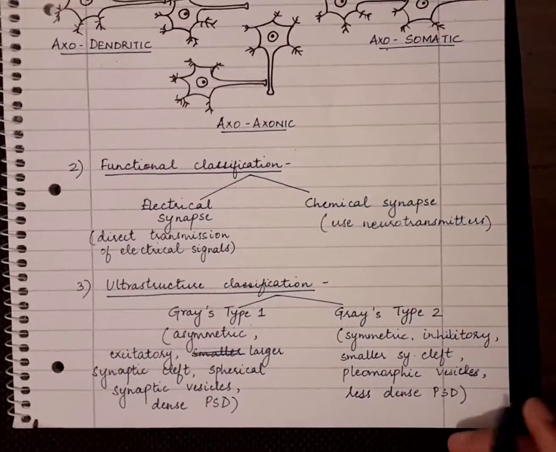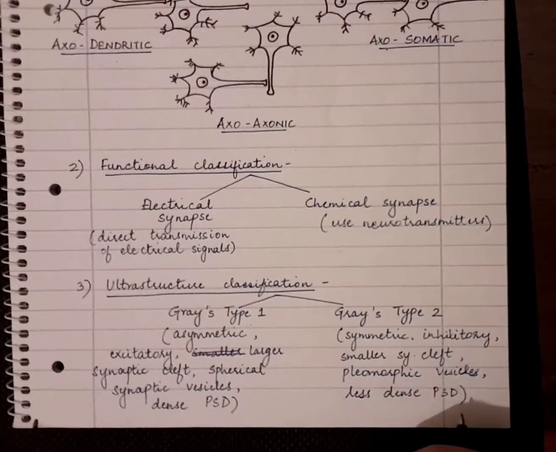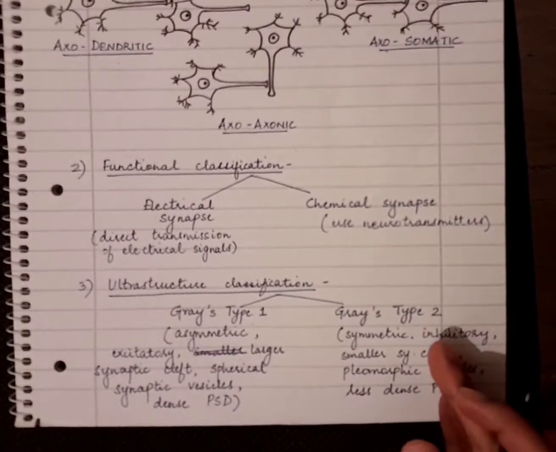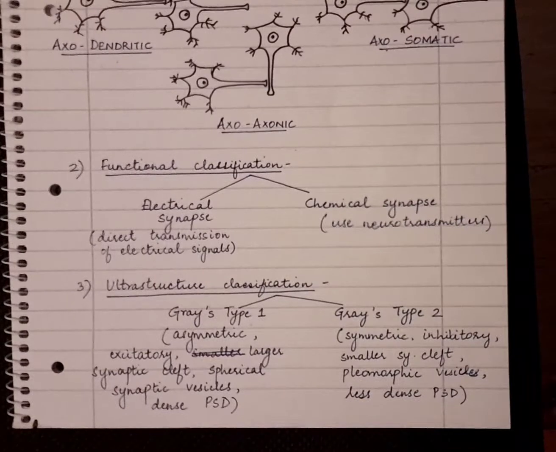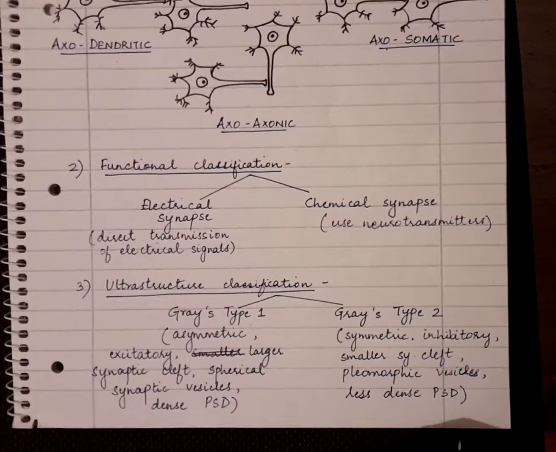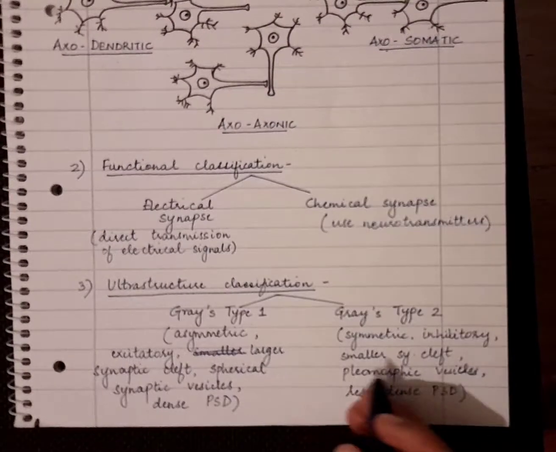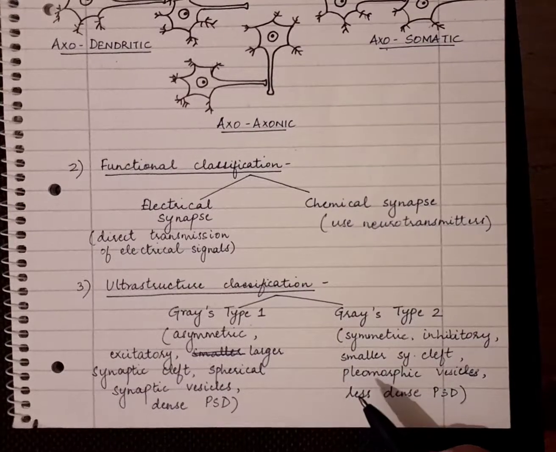They also have a less dense postsynaptic density. The postsynaptic density is less distinct, so you can't easily differentiate between the pre and the postsynaptic membranes. So these are the two classifications of chemical synapses based on their ultrastructure.